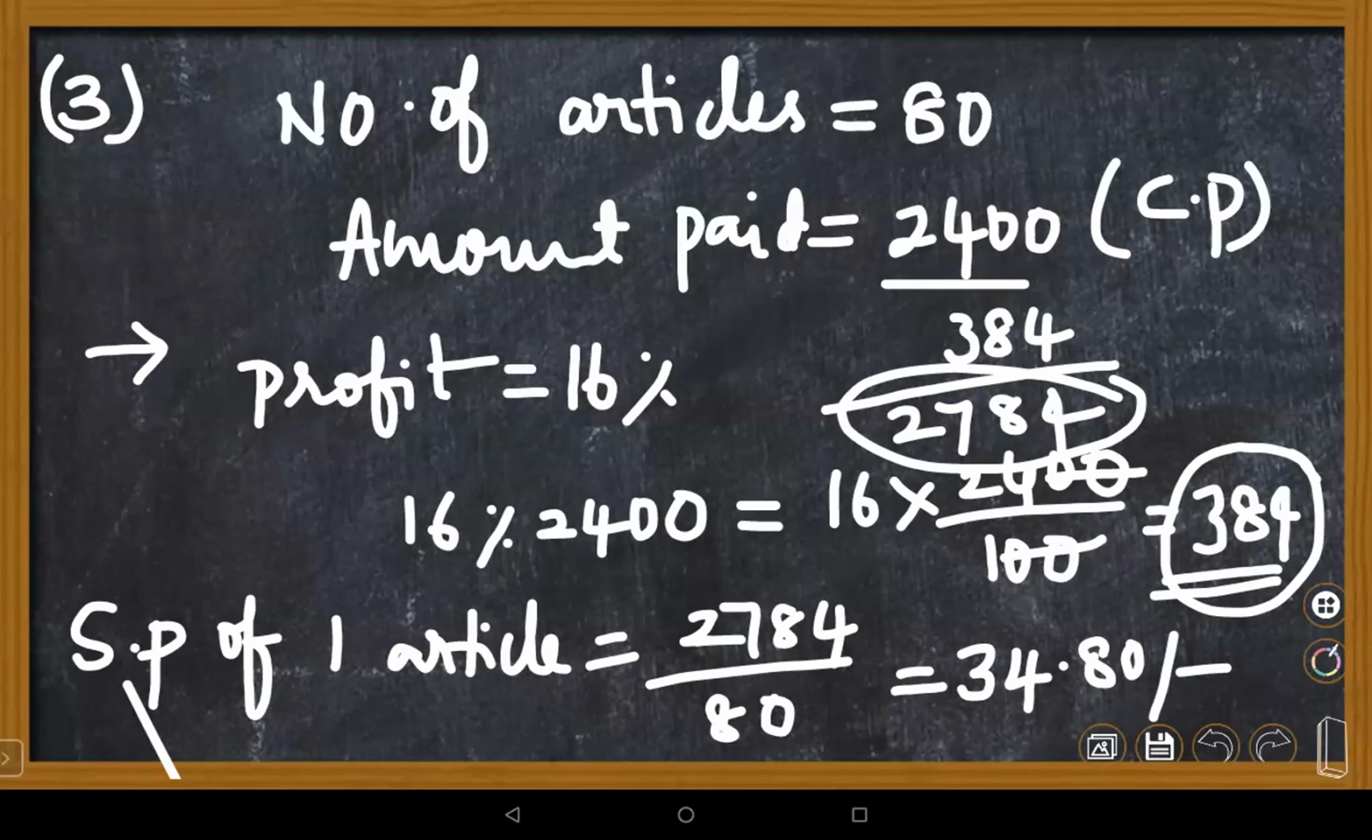Please read the next question forthwith. Page number 125, fourth question.